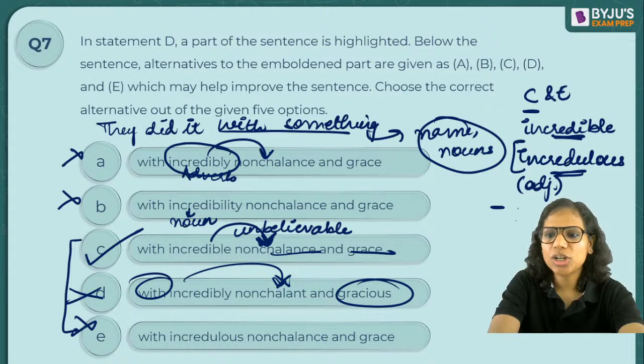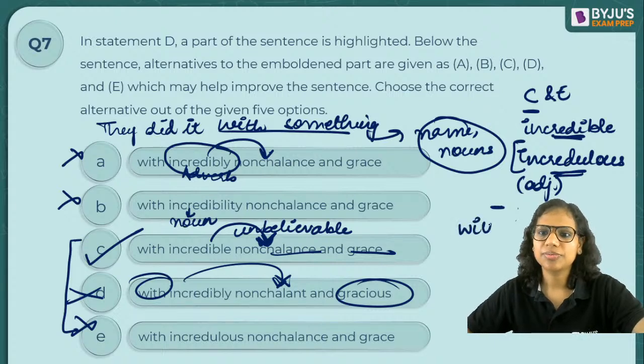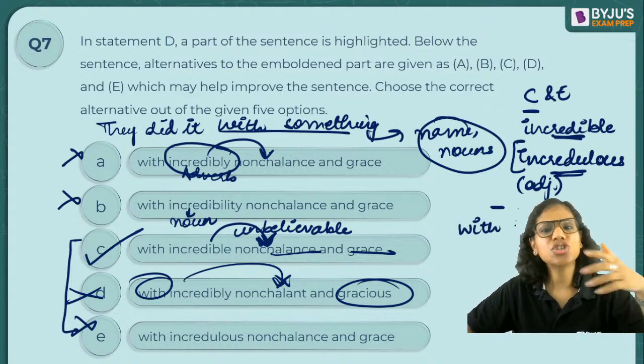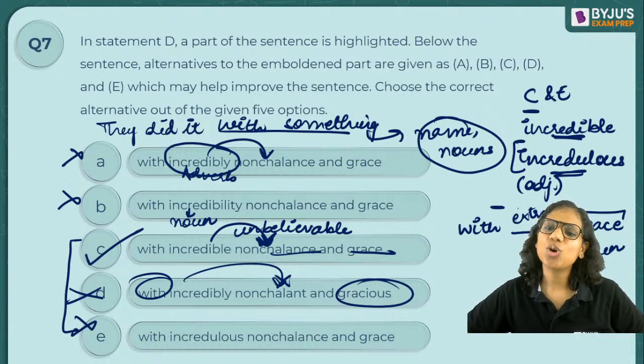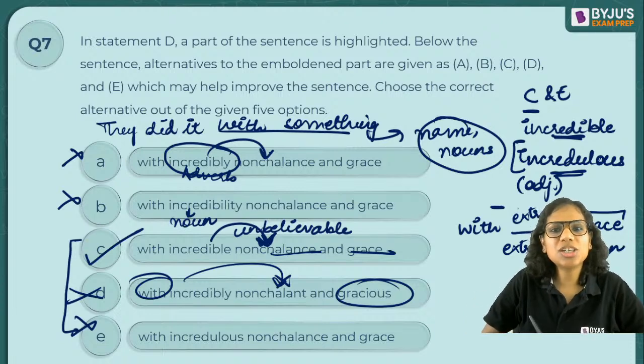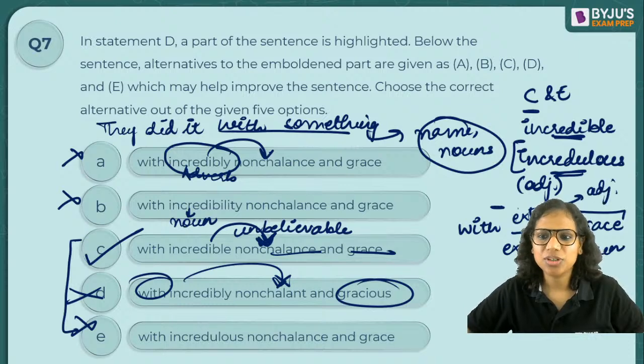Ankita is asking, why not A? Okay. With incredibly nonchalance. So let's just change these words. Let's take simple words, right? With, let's say I have to write grace. Now I have to describe this grace. Grace is a noun. What will you say? With extreme grace or with extremely grace? Which is correct, Ankita? You would say extreme grace, right? Not extremely. You will put an adjective here and not an adverb, right?